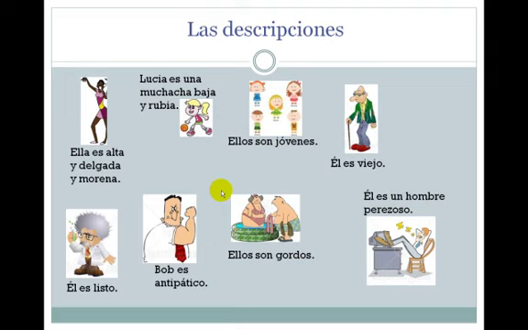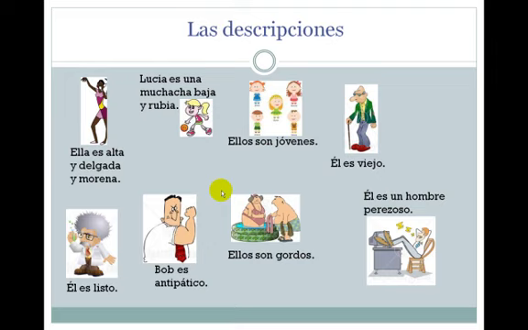You'll notice that with both that one and the one above it, we use the masculine form for both the subject pronoun ellos and for the adjective, because there is a mixed gender. Anytime that we have at least one man in the group, we will default to the masculine. So in the bottom picture there, if it were two women, we would say ellas son gordas, but because it's a man and a woman, we say ellos.